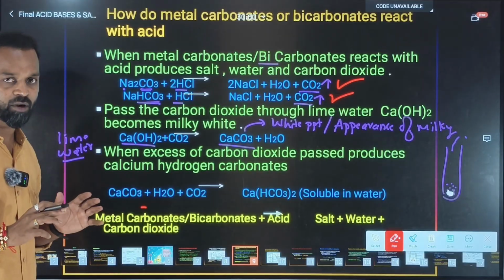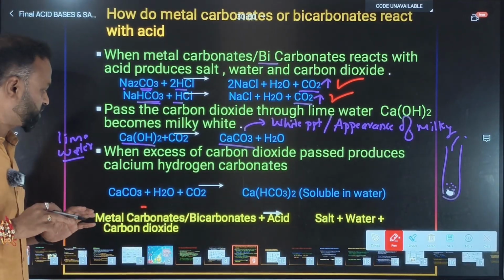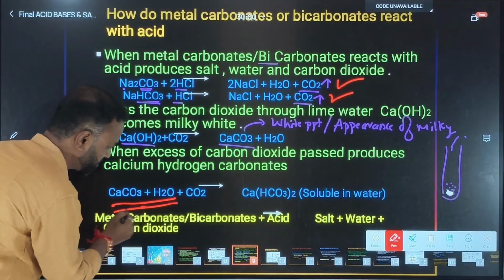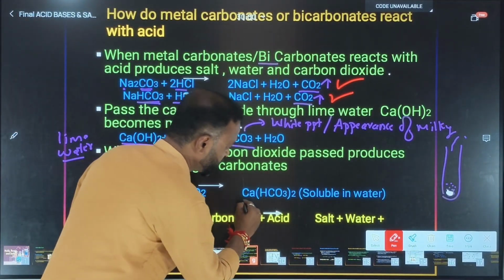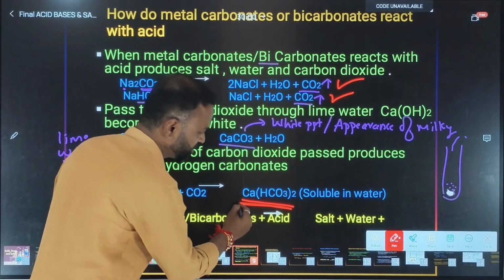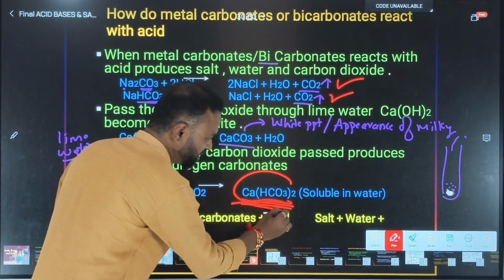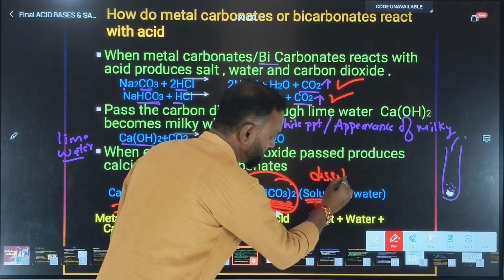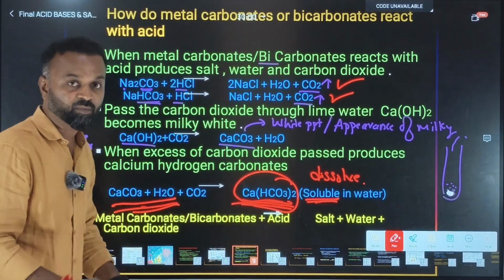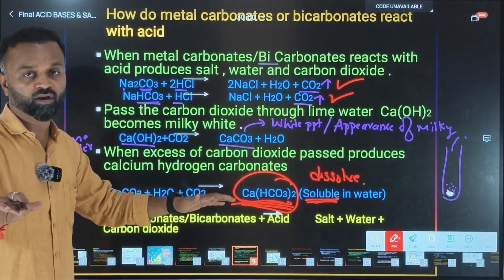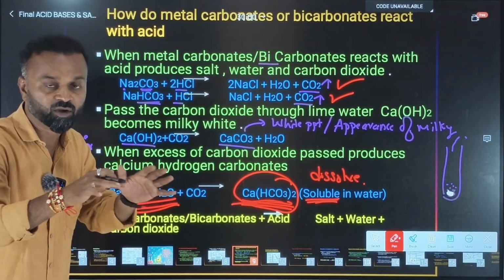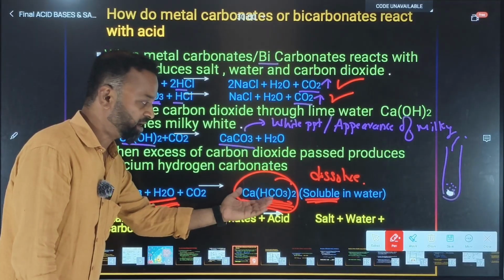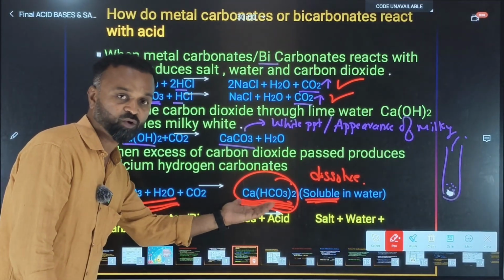After formation of calcium carbonate also, if we keep on passing excess amount of carbon dioxide, this will again react with the calcium carbonate and water. It will form calcium hydrogen carbonate, or calcium bicarbonate. This calcium bicarbonate is soluble in water. That means it will get dissolved in the water. That means the white precipitate will disappear. That means the milkiness will fade away. It will diminish. Why? Because there is a formation of a soluble particle, so-called calcium hydrogen carbonate.